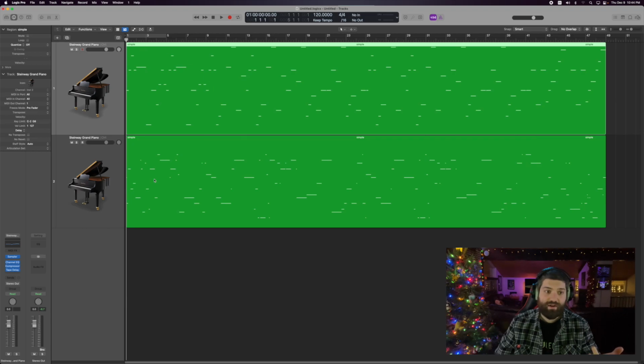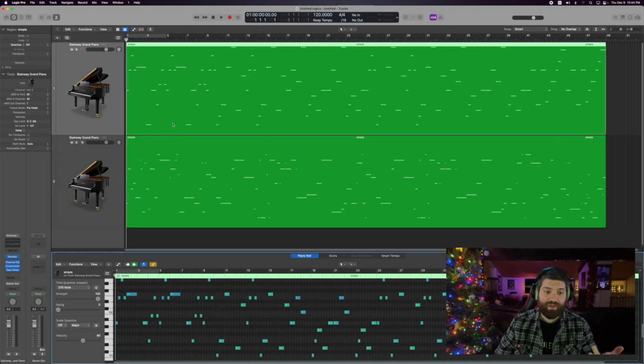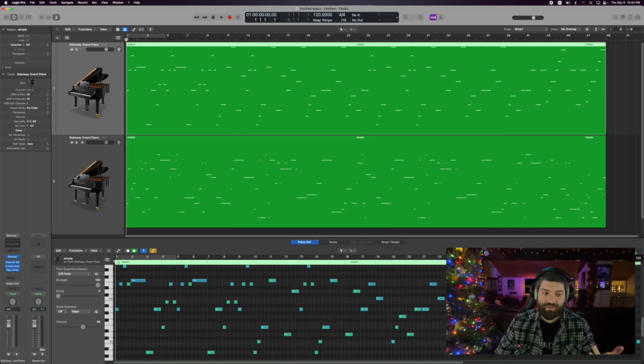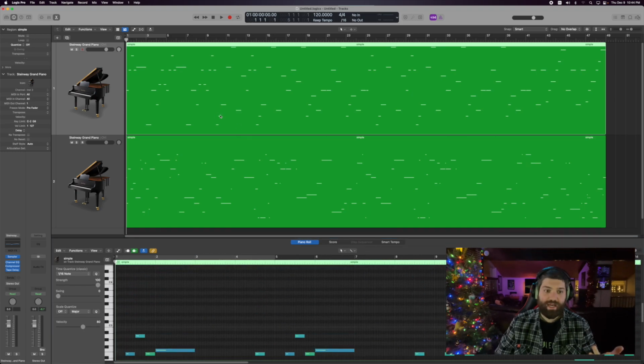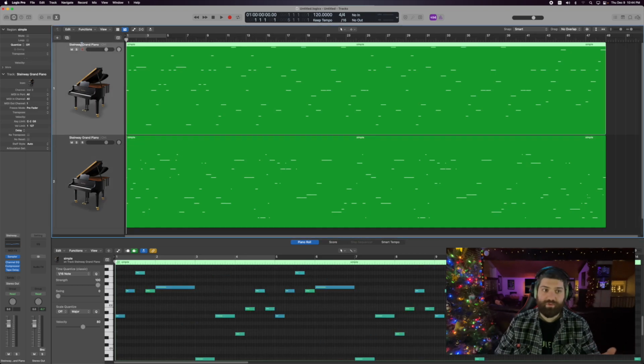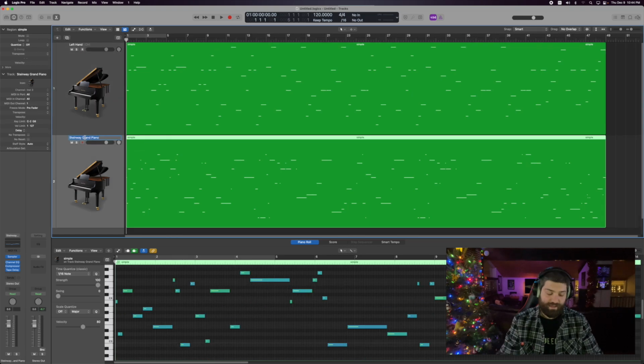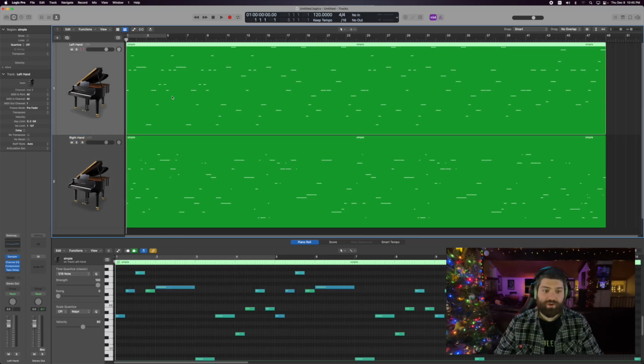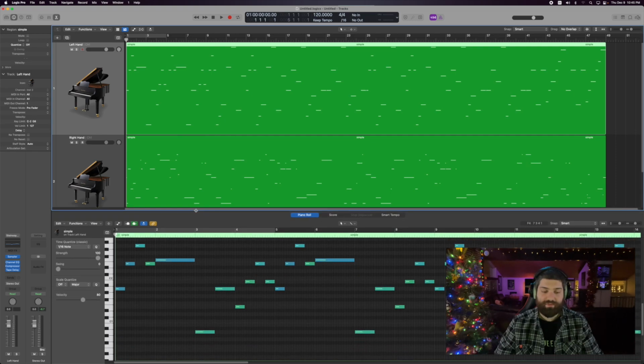But what we have here is two tracks. Let me pull up the piano roll for this track and zoom in a little bit. The one on the top should be the left hand, the one on the bottom should be the right hand. I'm going to label these to make it easier: left hand and right hand. So let's start with the left hand. What do we have for the left hand?